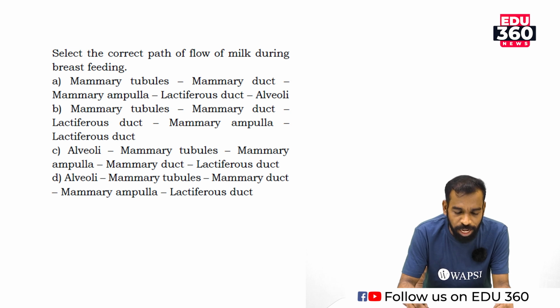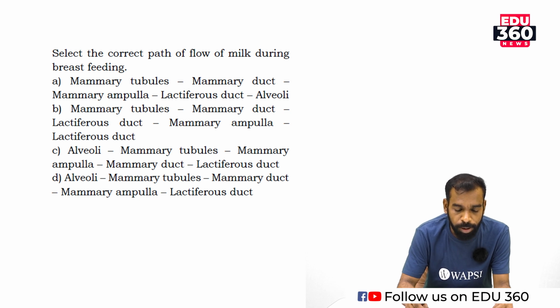Select the correct path of flow of milk during breastfeeding. Recall the diagram of the mammary gland. Option A: mammary tubule, mammary duct, mammary ampulla, lactiferous duct, alveoli.